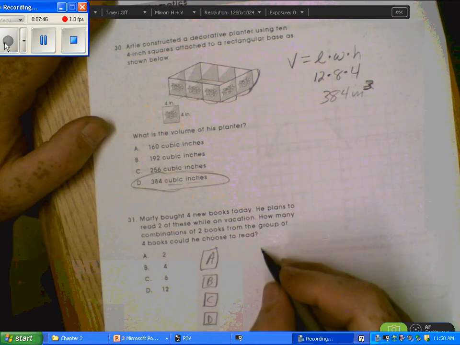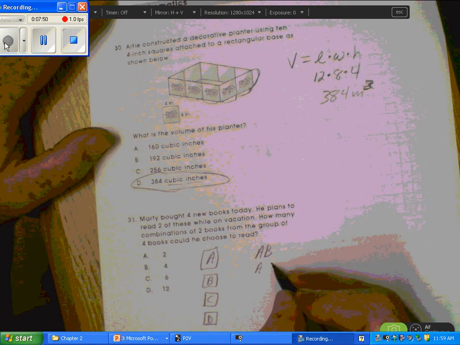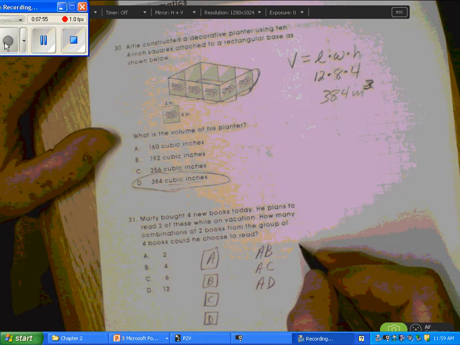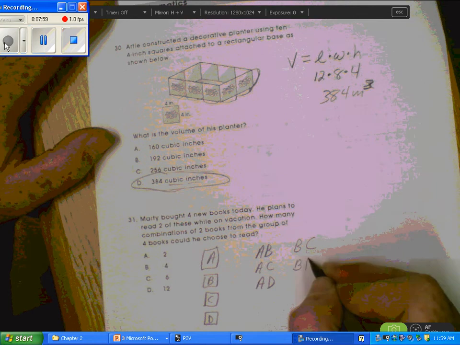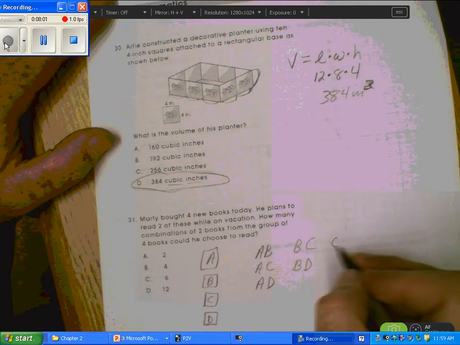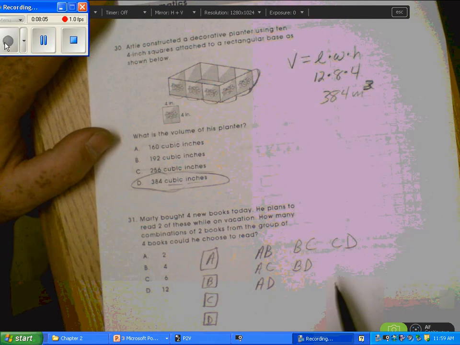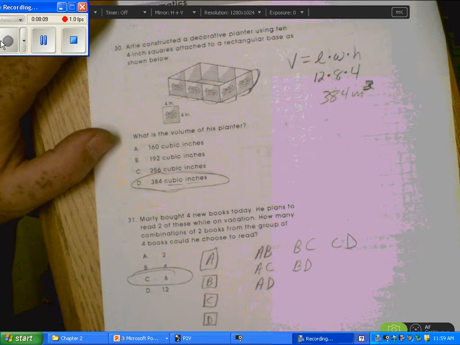But he could read A and B. He could read A and C. He could read A and D. He could read B and C. He could read B and D. Or he could read C and D. That gives us all the different ways that he could read 2 books. And there's 6 of them. So letter C there.